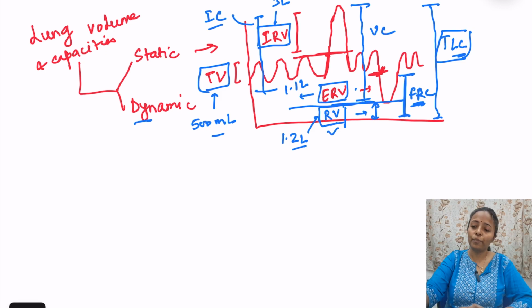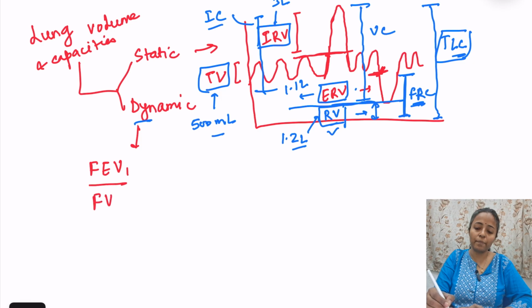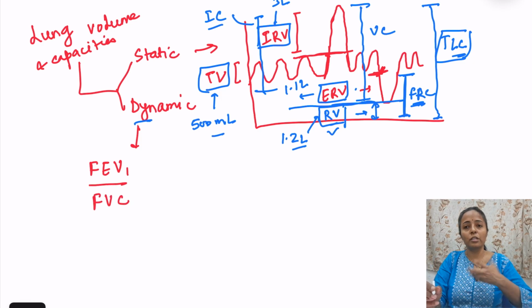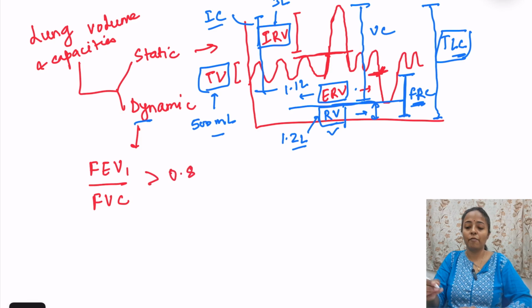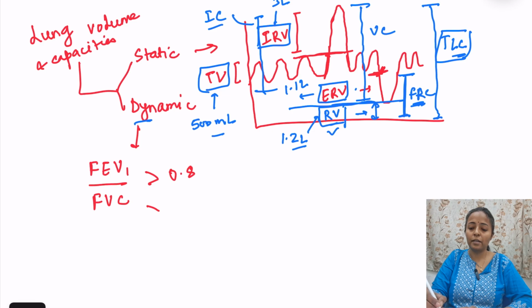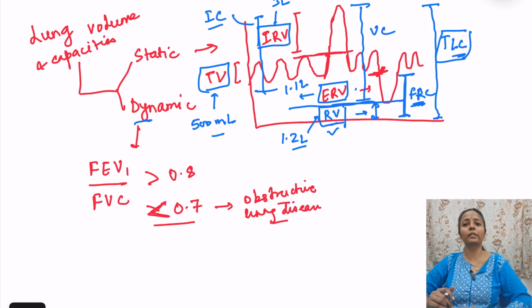Coming to dynamic lung volume, when we talk about dynamic lung volume and capacity, we have FEV1, forced expiratory volume in 1 second, and we have FVC, forced vital capacity. So इसका ratio is very important. Normally this ratio is more than 0.8. When this ratio becomes less than 0.7, 0.7 से अगर कम हो जाता है, then that is known as obstructive lung disease. Okay, obstructive lung disease. When this ratio is less than 0.7, that is obstructive lung disease.